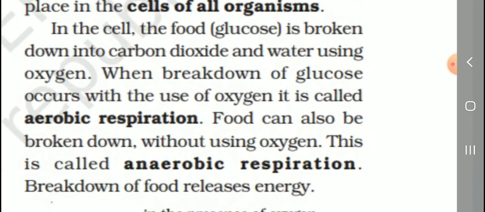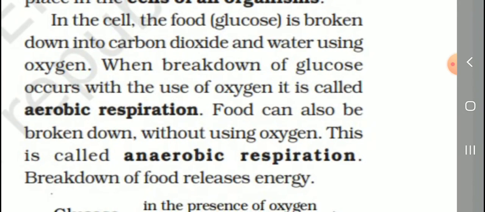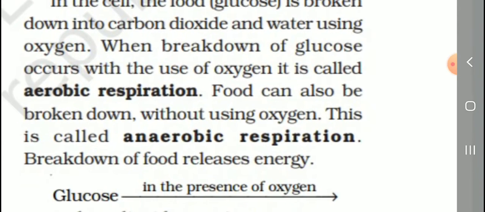When breakdown of glucose occurs with the use of oxygen, it is called aerobic respiration. Students, listen. There are mainly two types of respiration. What are the two types? Aerobic respiration and anaerobic respiration. What is meant by aerobic respiration? Breakdown of glucose occurs with the use of oxygen. It's called aerobic respiration. What is meant by anaerobic respiration?